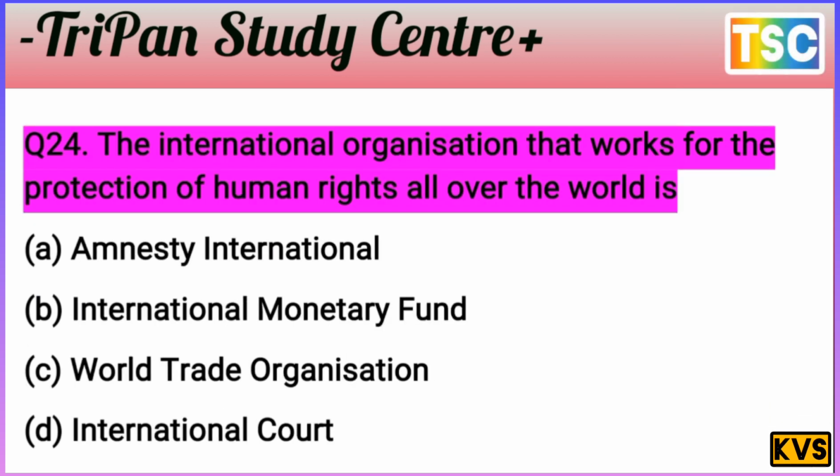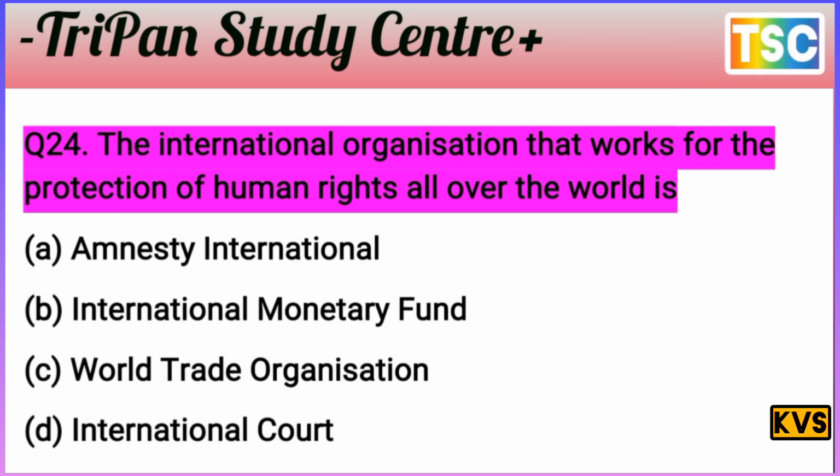The next question on your screen. The question is clear here. The international organization that works for the protection of human rights all over the world is: A. Amnesty International, B. International Monetary Fund, C. World Trade Organization, D. International Court. The question and answer are most important here. You choose an answer first of all. I give you a few seconds for you.